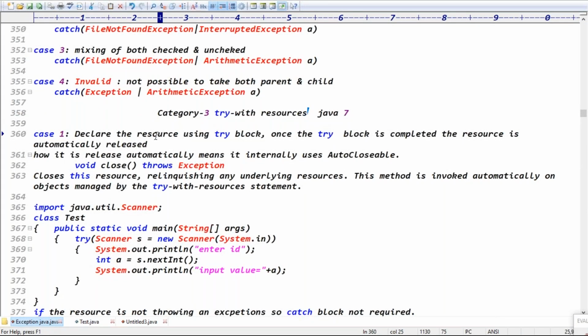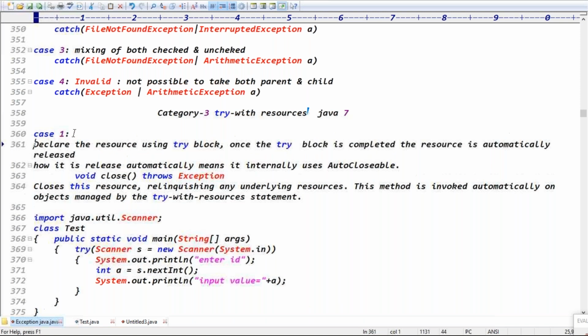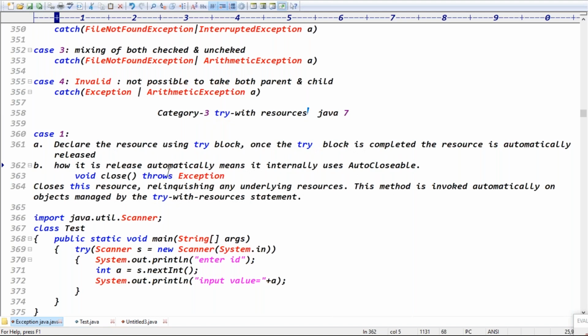Guys, in an interview they'll ask one more question: how does it release the resource automatically? Guys, the first point is: declare the resource using the try block. Once the try block is completed, the resource is automatically released. How does it release automatically? Internally it uses which interface, guys? The AutoCloseable interface.